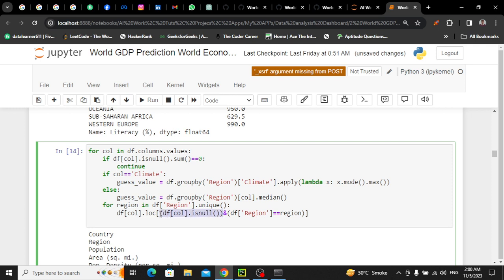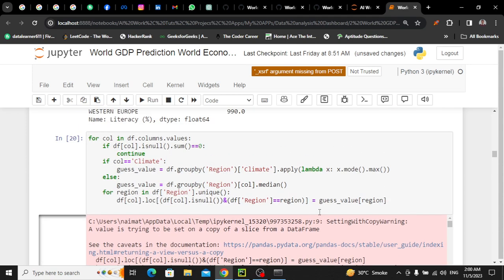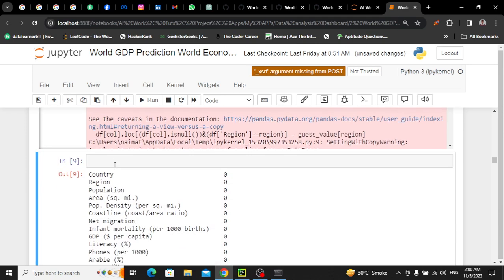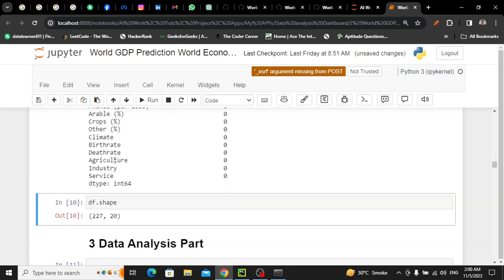Okay, I missed a parenthesis here, you can check that, and also check that the region is equal to that region, then you have to fill the gas value, and you had the gas value of the region. Let me run it. Okay, so let's check it. The missing values: df dot is null dot sum. Now we don't have any missing value.